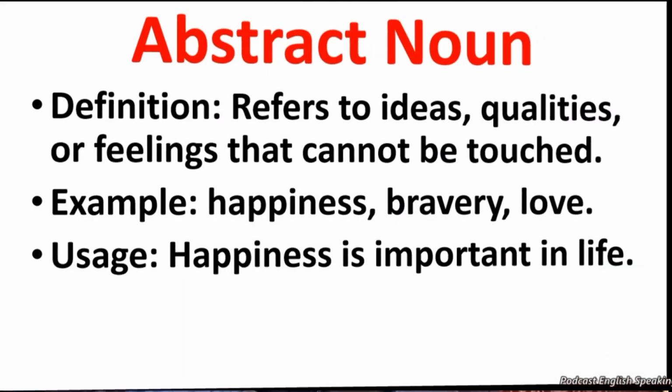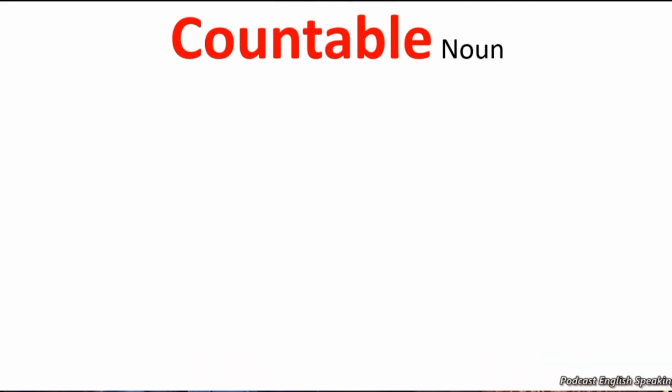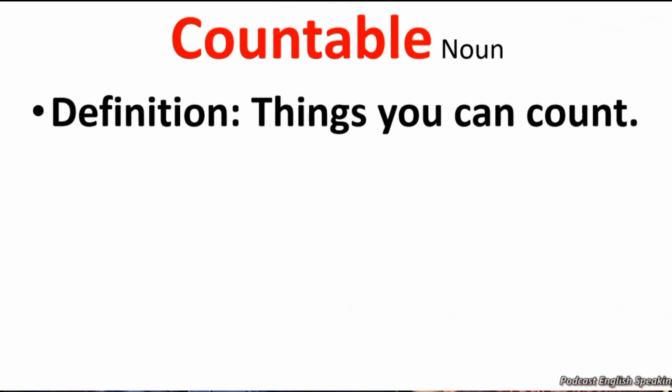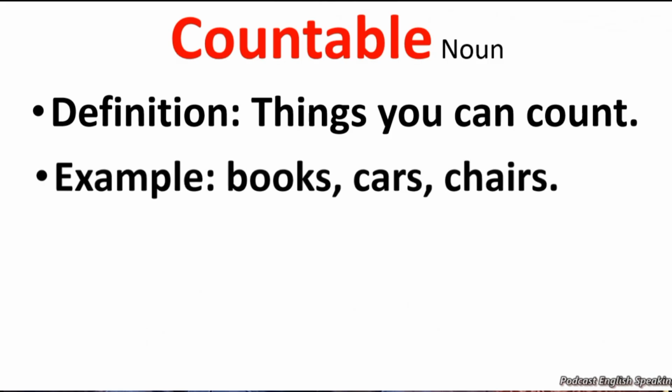Another noun is countable noun. The noun you can count is called countable noun. Things you can count are called countable noun. For example, books, cars, chairs, etc. Usage: I have 3 books in my bag. 3 books is a countable noun.